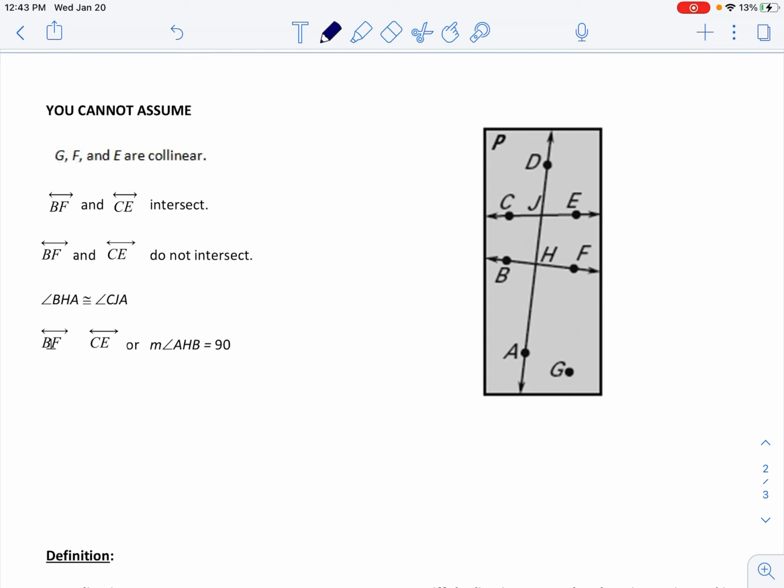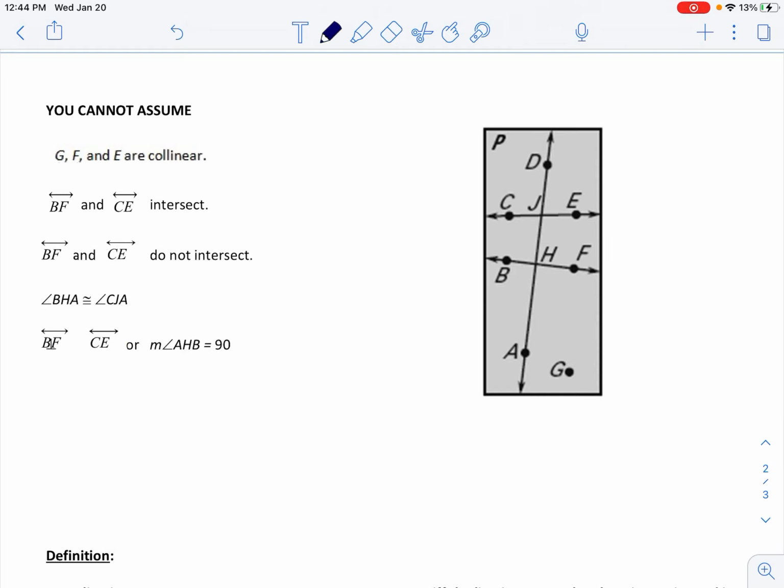Next one says BF and CE intersect. So again, BF right here and CE right here. There's no intersection shown. There's no parallel markings shown. So I can't assume, without more information, whether these are parallel or not parallel. I just can't do anything with it. Next one says the same two do not intersect. So I kind of covered both right there. I can't say whether they're parallel or not.